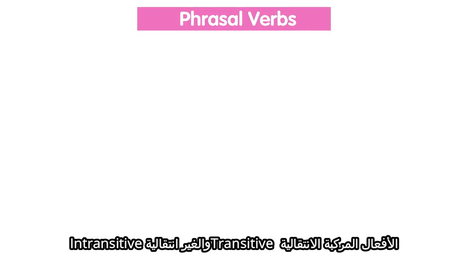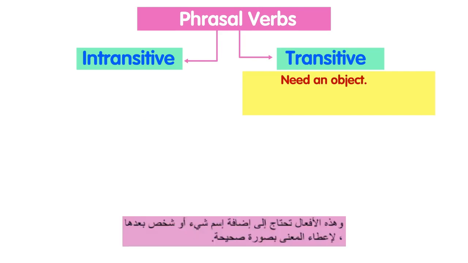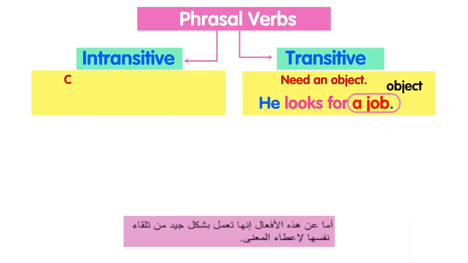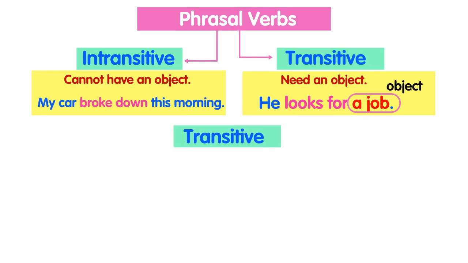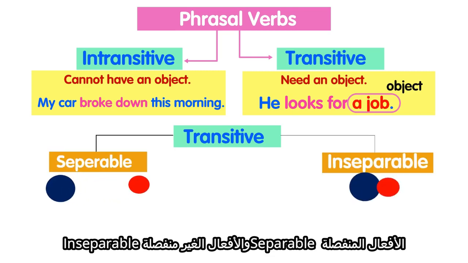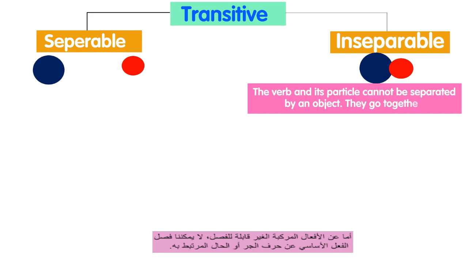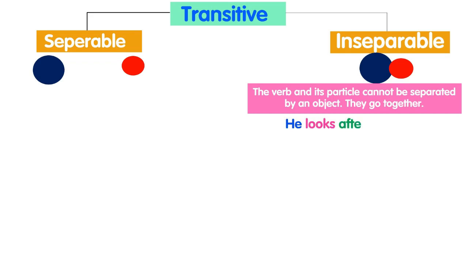Moreover, there are also 2 types of phrasal verbs like the normal verbs: transitive verbs and intransitive verbs. Transitive verbs need an object. Example: he looks for a job. A job here is the object. Intransitive verbs, on the other hand, cannot have an object. Example: my car broke down this morning. Concerning the transitive phrasal verbs, there are also 2 types: separable phrasal verbs and inseparable phrasal verbs. Inseparable means that a verb and its particle cannot be separated by an object. They go together. Example: he looks after his mother. But if you say he looks his mother after, it is not correct in English.